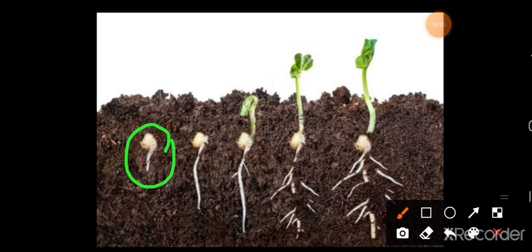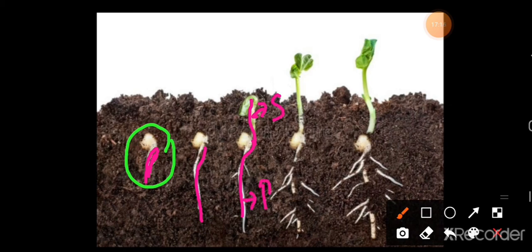Here this is the small seedling. It breaks the seed coat and comes out of the seed, and it gets its first food from the cotyledon and then from the soil. The seedling develops roots, and it also develops shoot. You can see here these are the roots and these are the shoots. This is the shoot, and this is the root part.